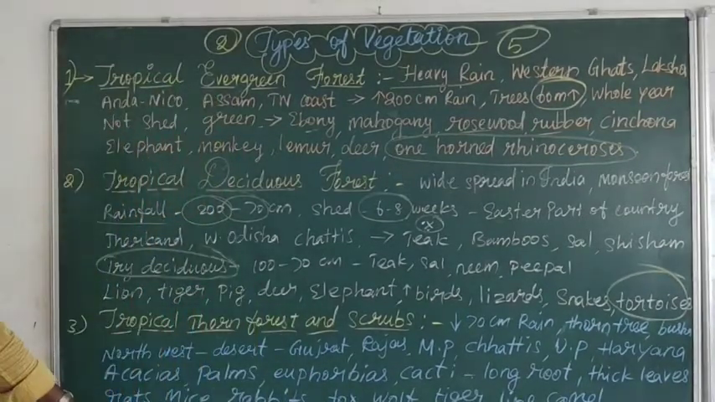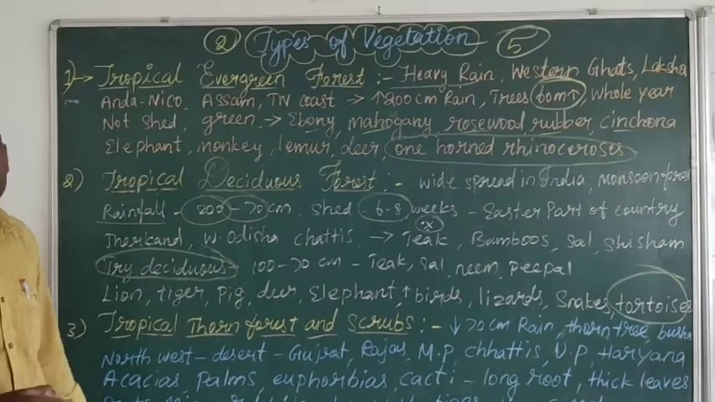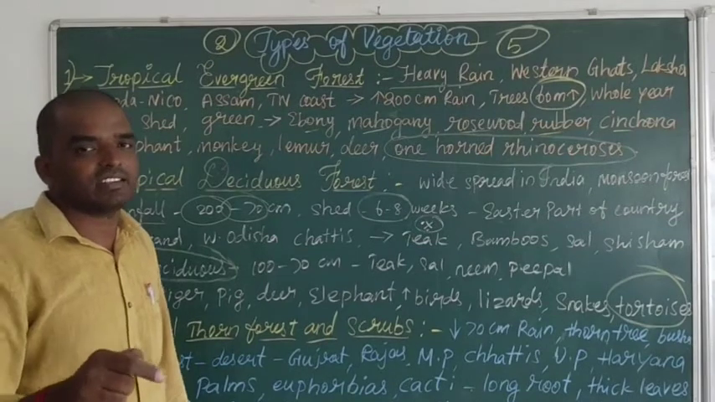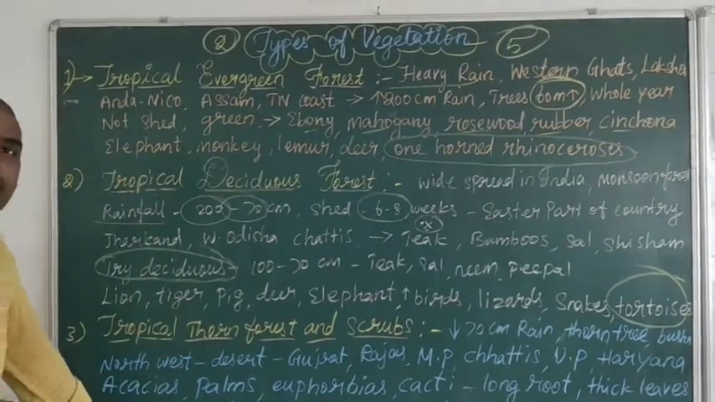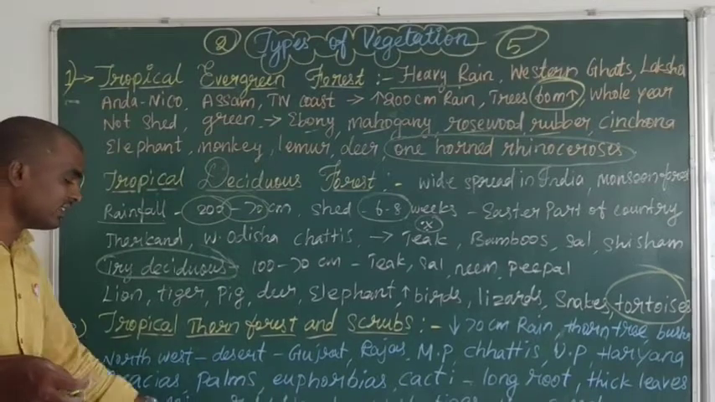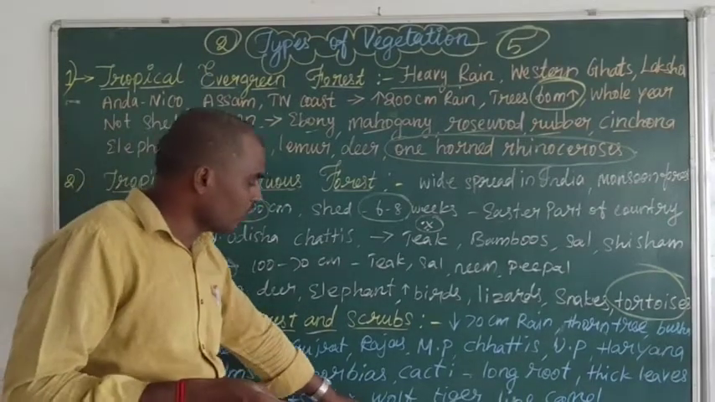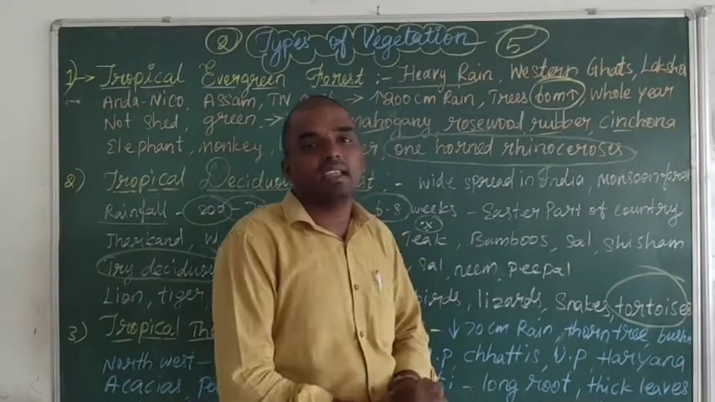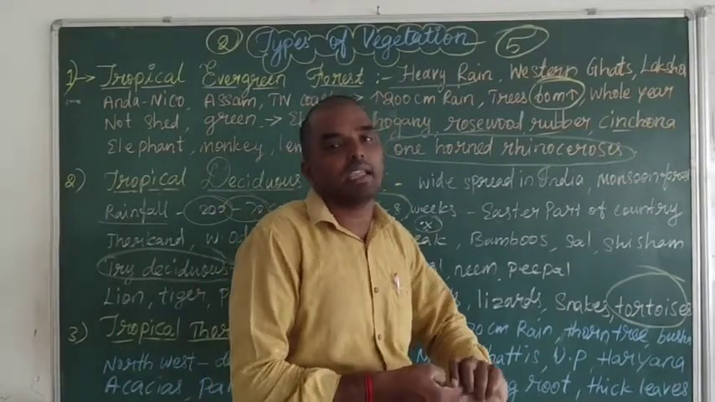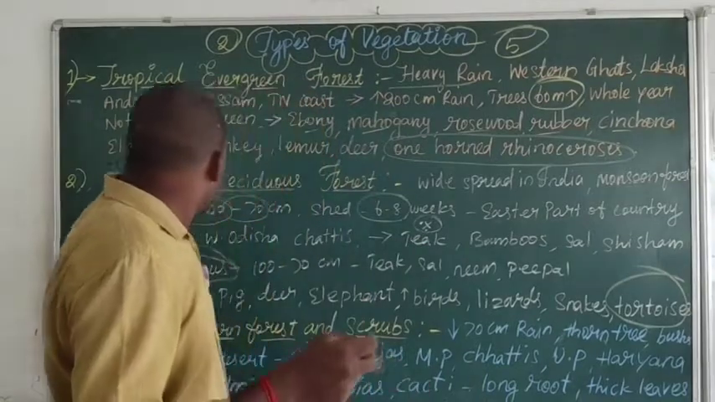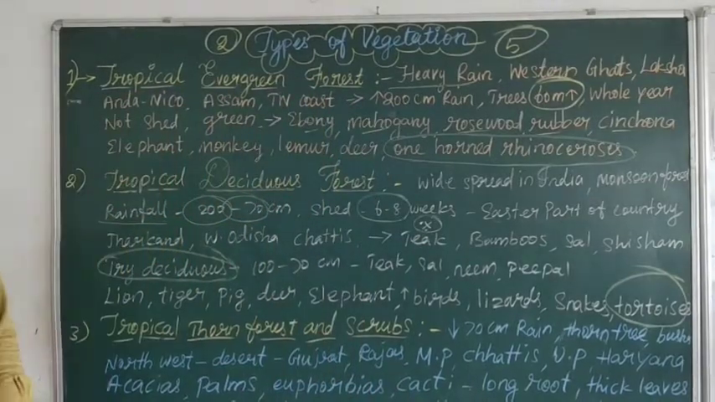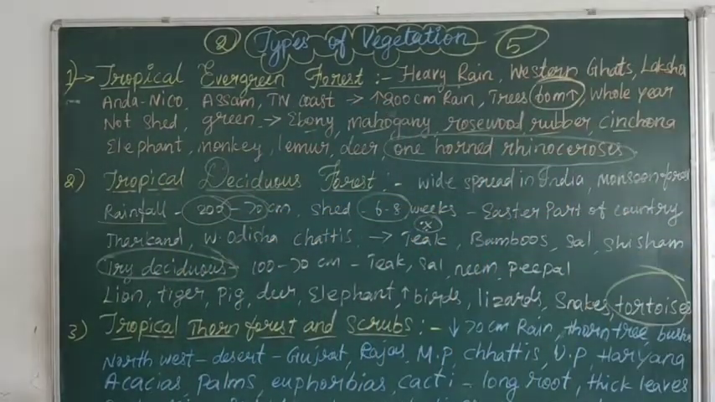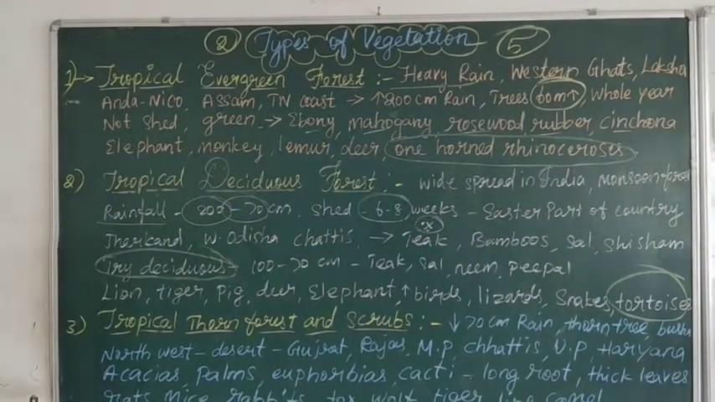Yes. And what are the animals living in the desert? We have learned in English supplementary in the 8th standard. Rat, mice, rabbit, fox, wolf, tiger, lion, camel. Yes, these kinds of animals are living in the tropical thorn forest. So this is very, very important.